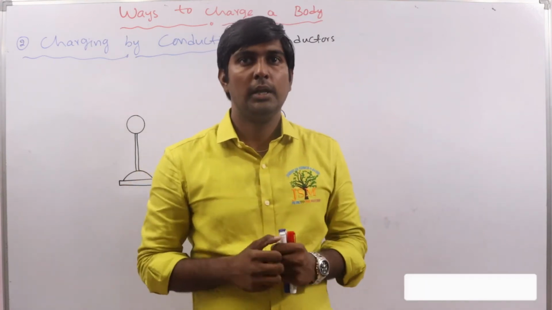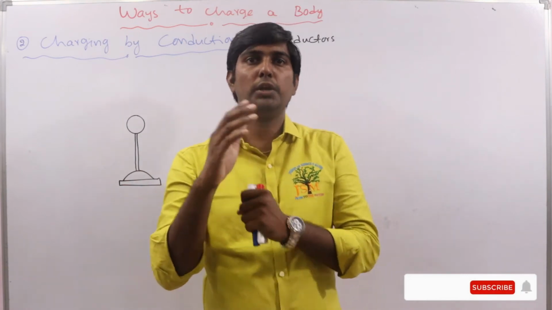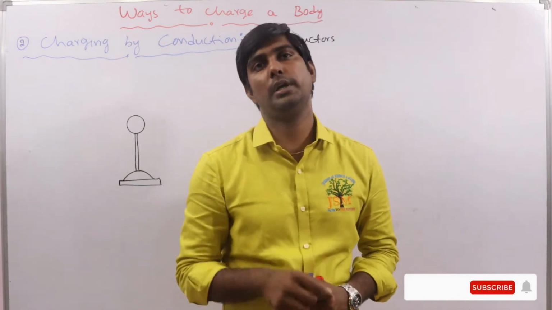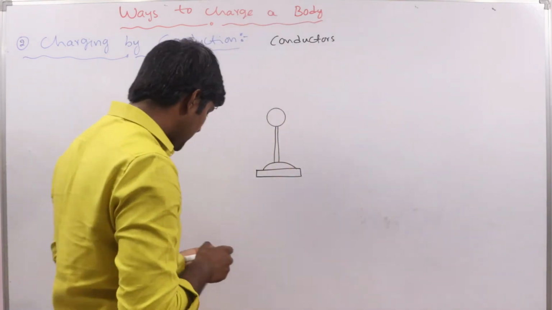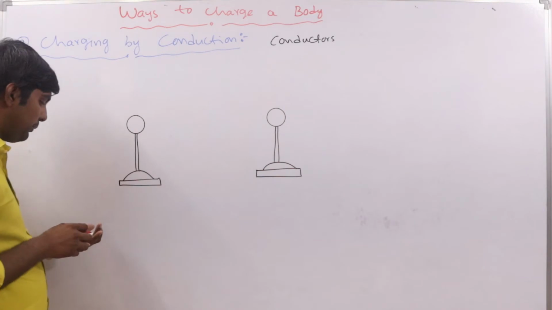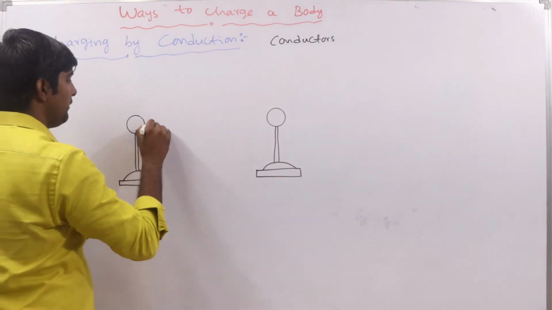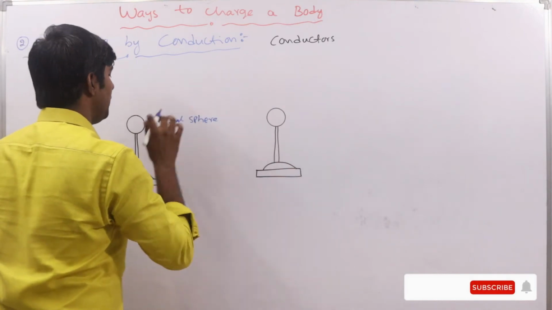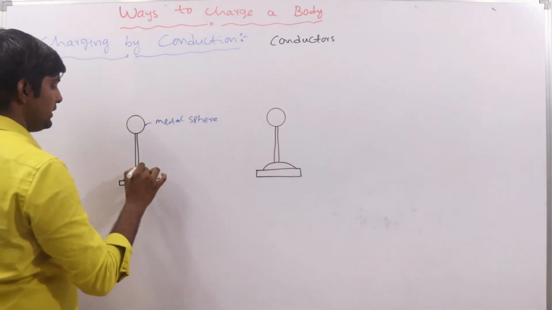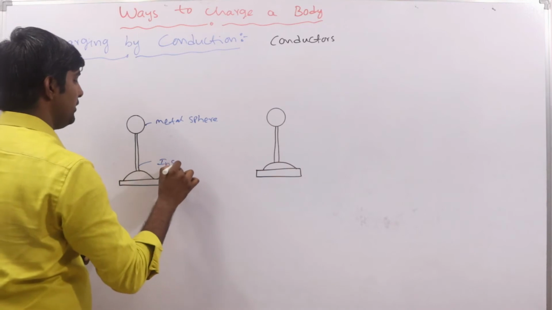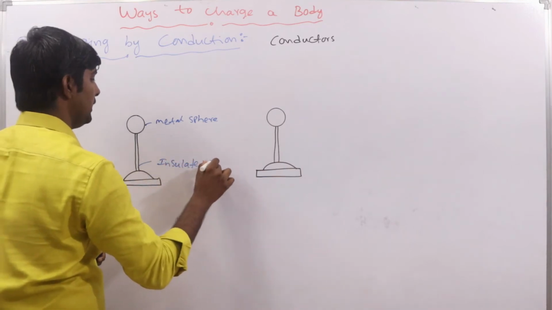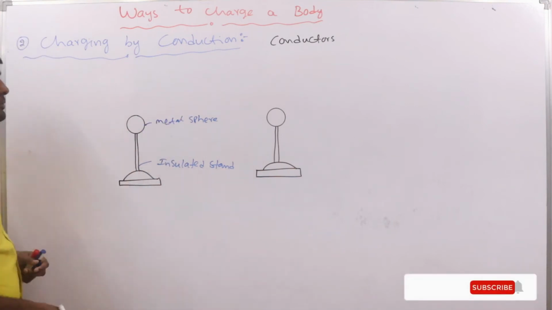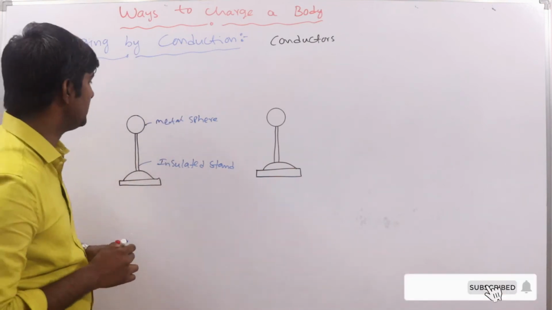Clear? In the previous method, both were neutral bodies, but here one is a charged body and the other is an uncharged body. Let us see here. Suppose we have a metal sphere, which is an uncharged body, on an insulated stand. The metal sphere is a neutral, uncharged body.